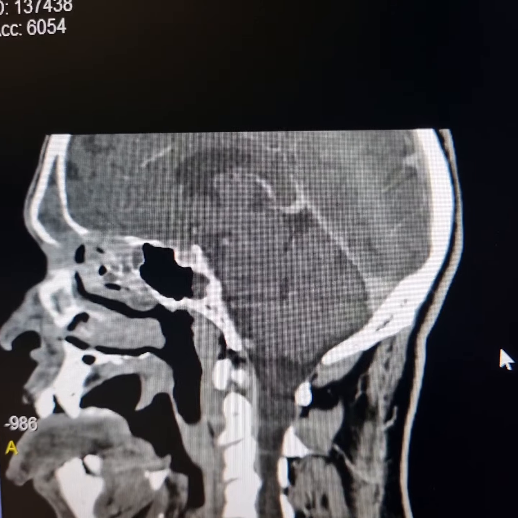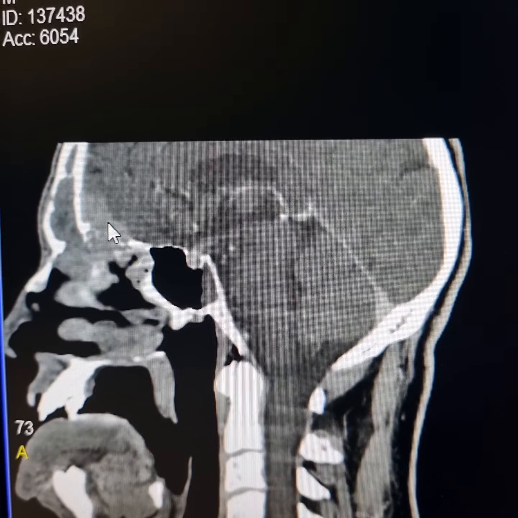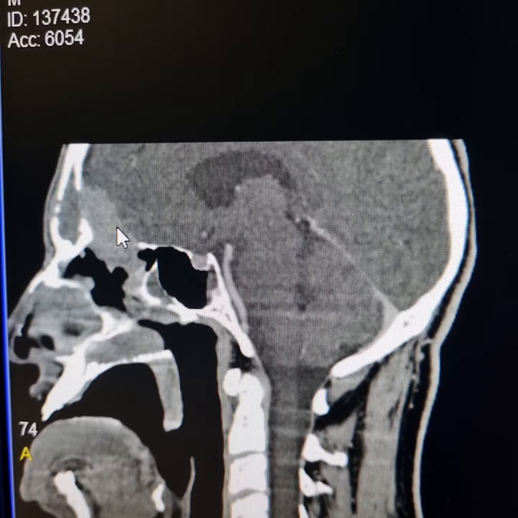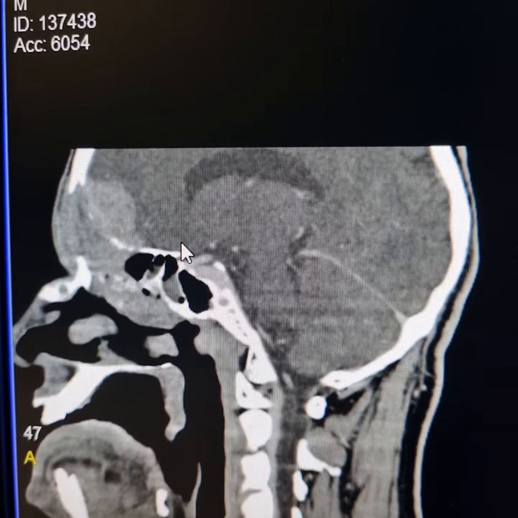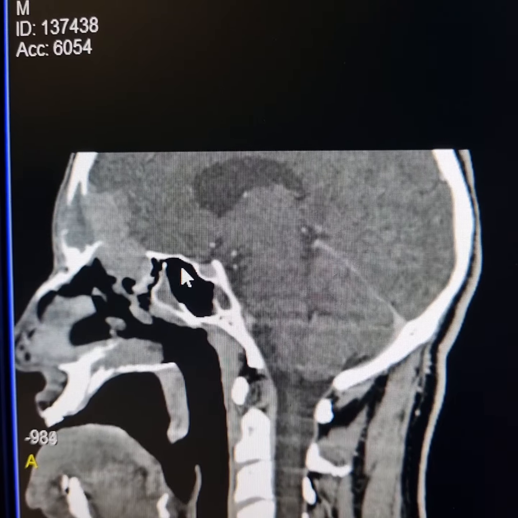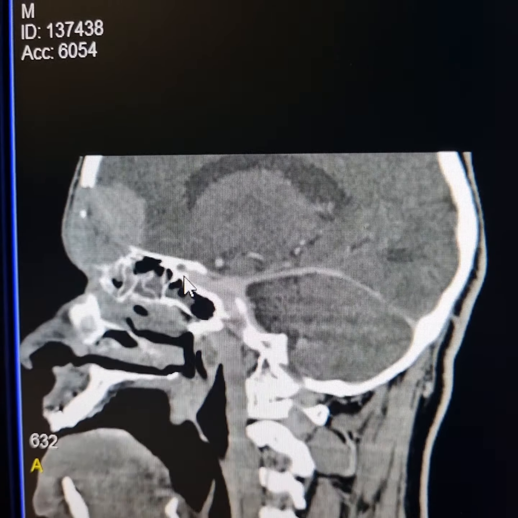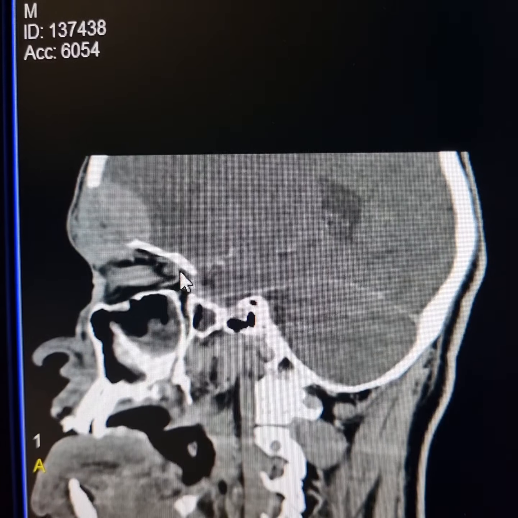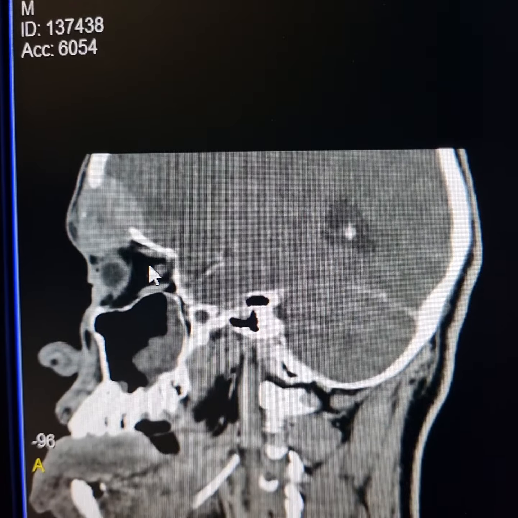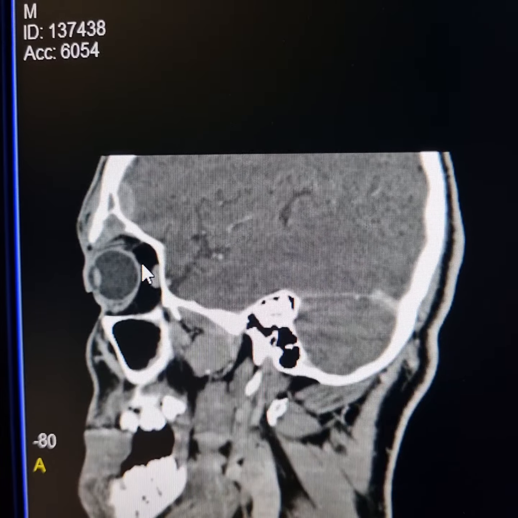This is the sagittal scan. Please observe here bone erosions, extension of this mass into the anterior part of anterior cranial fossa, erosions of the cribriform plates, extension of mass into the ethmoidal sinuses, and anterosuperior part of left orbit.